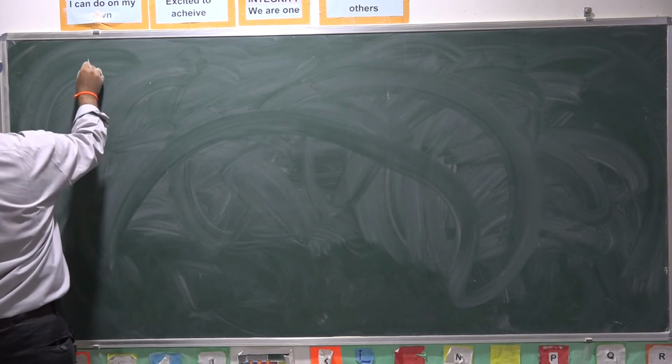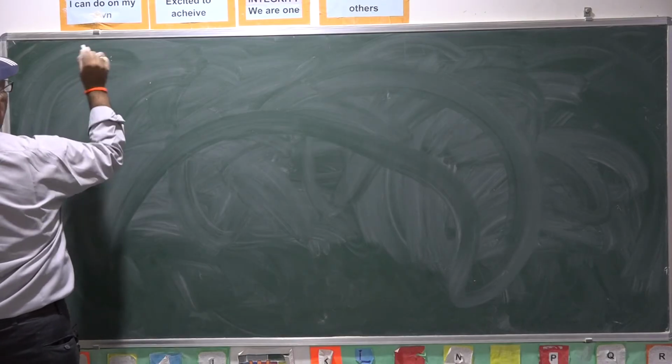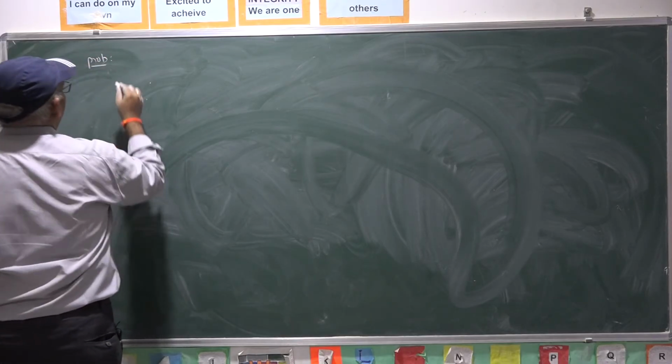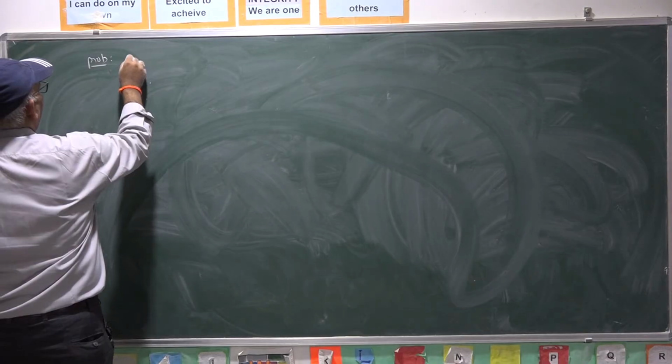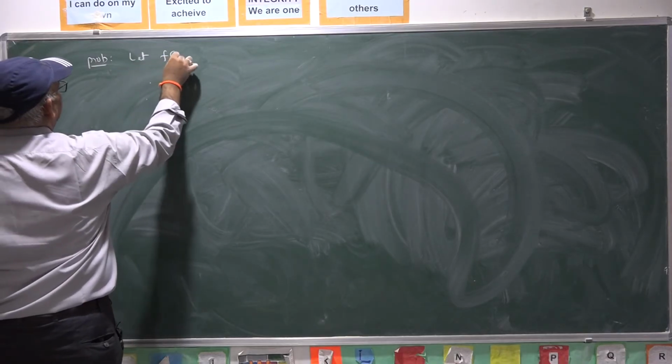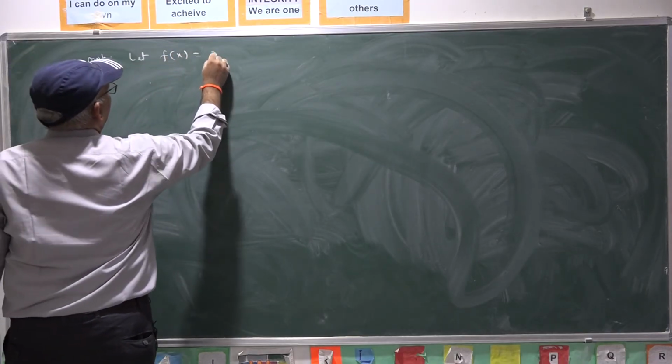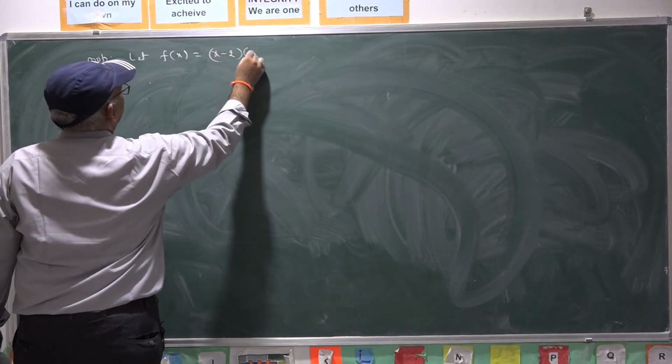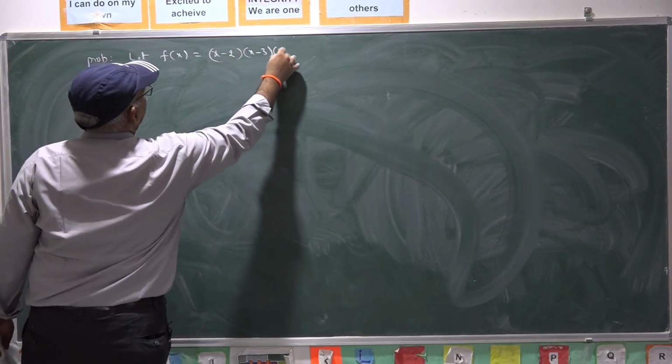I will explain through one problem. Let f(x) equal to x minus 2 into x minus 3 into x minus 4.